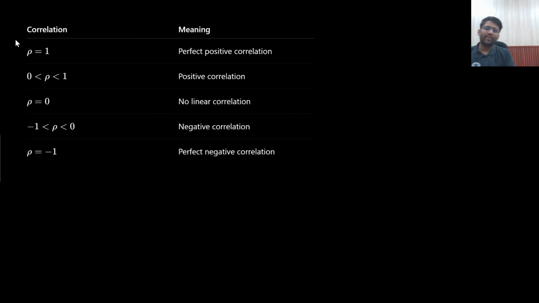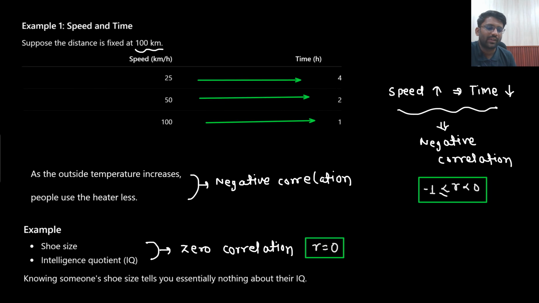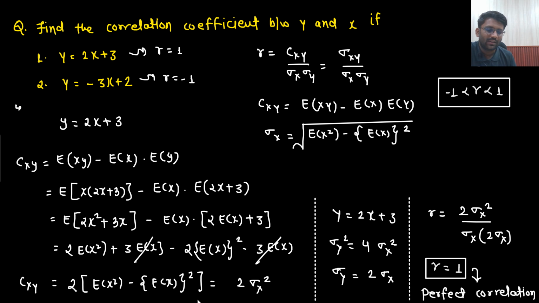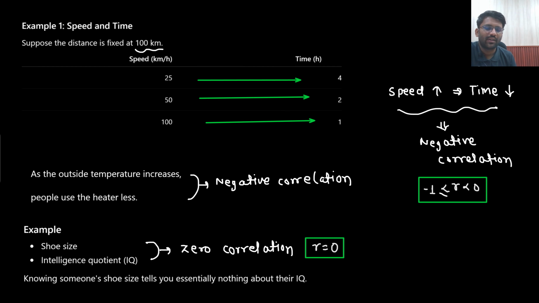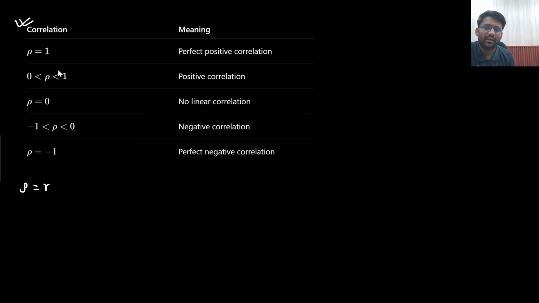From here as well, a question could be asked: what is the meaning of rho equals to 1? Rho equals to 1 means r equals to 1, so rho equals r only. So r equals to 1 means perfect positive correlation. r equals to -1 means perfect negative correlation. Here I wrote down perfect correlation, which was not correct. Here I should write perfect positive correlation. Let's not write anything, because in the conclusion everything is already written. So perfect positive correlation, r equals to 1.